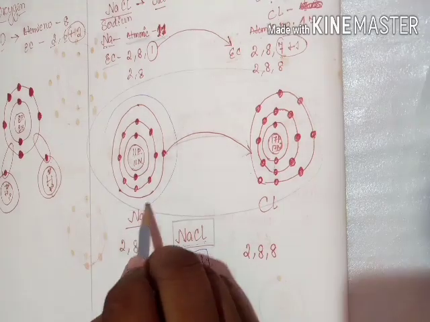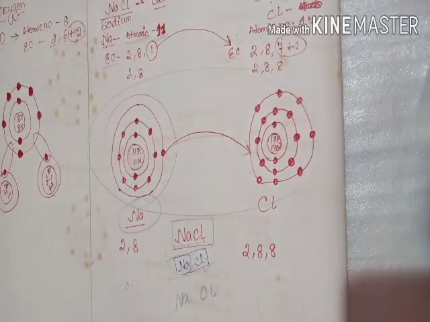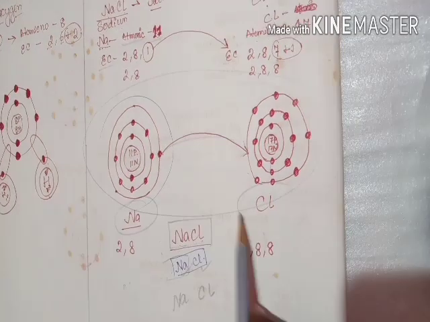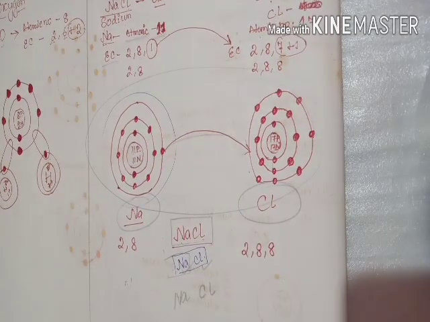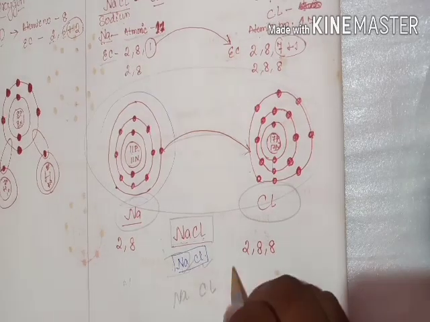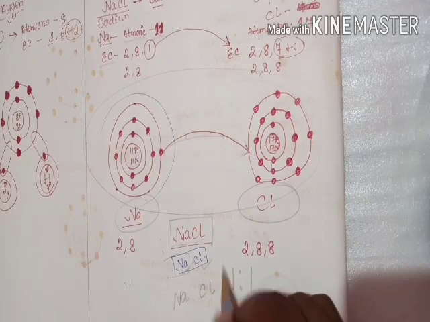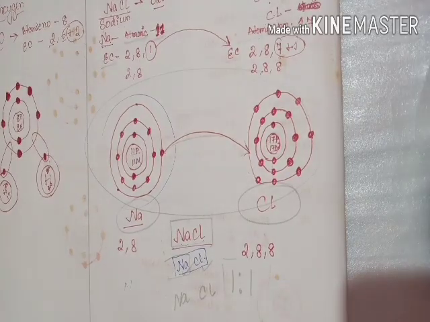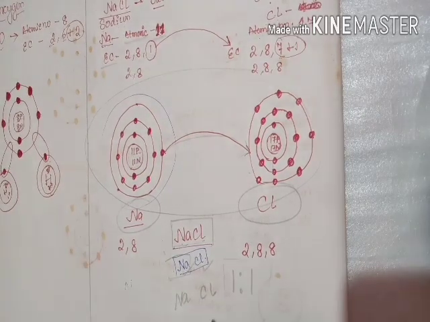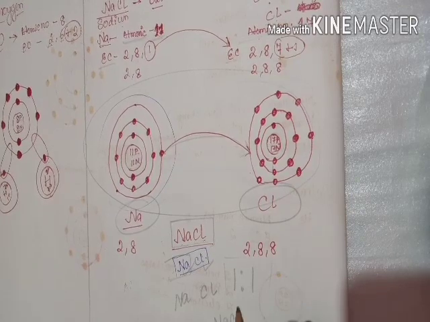In this NaCl, we have one atom of sodium and one atom of chlorine, and that makes the ratio 1:1, and we get the formula as NaCl.